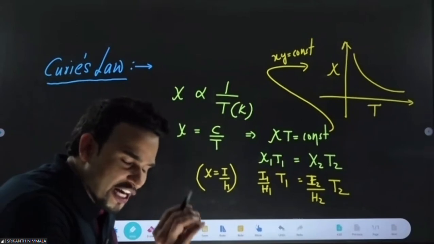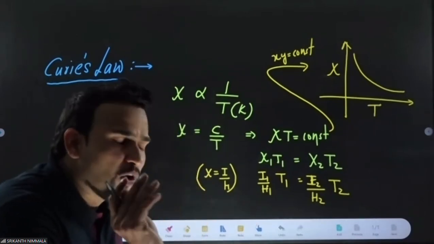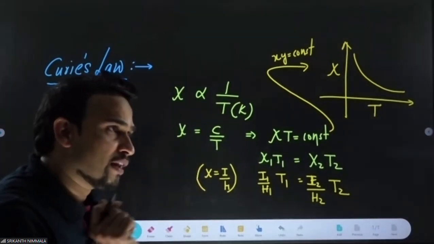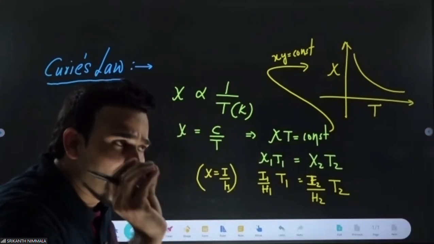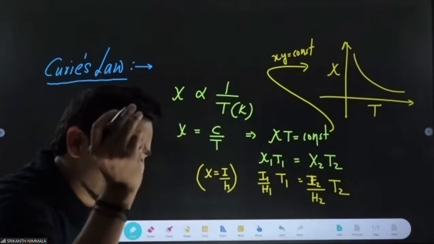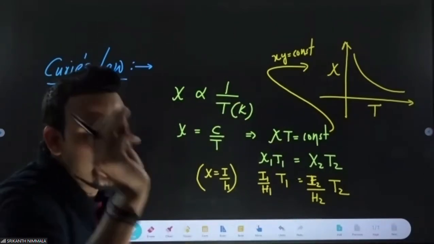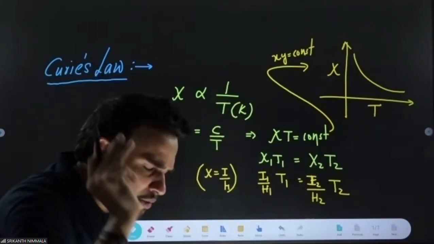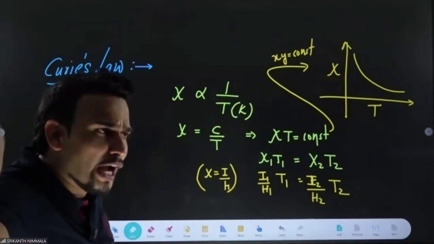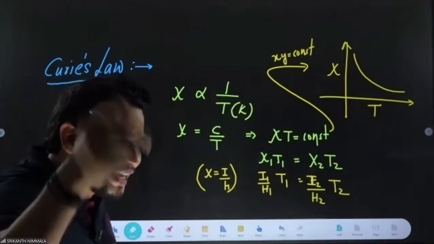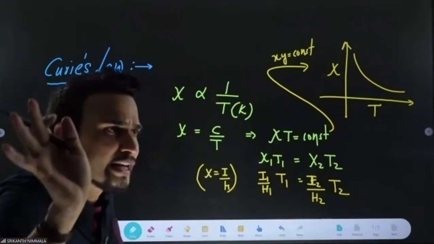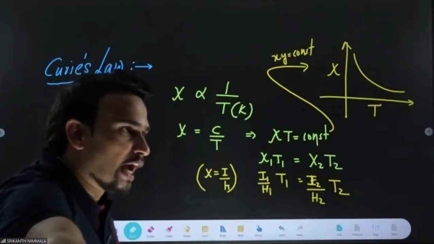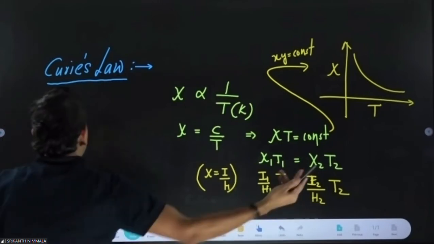So, first point: Curie's law is applicable only for paramagnetic material. Second point: Xi will be inversely proportional to temperature. That means Xi into T will be constant, Xi1 T1 equals Xi2 T2, and Xi1 is I1 by H1, so I1 by H1 into T1 equals I2 by H2 into T2. But be careful, temperature must always be in Kelvin, absolute. I'll give you one question. Simple questions are asked from here.